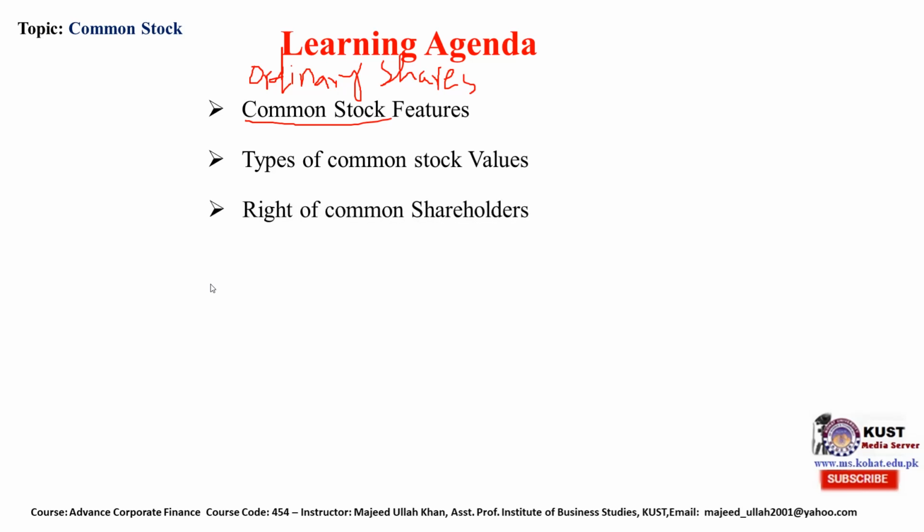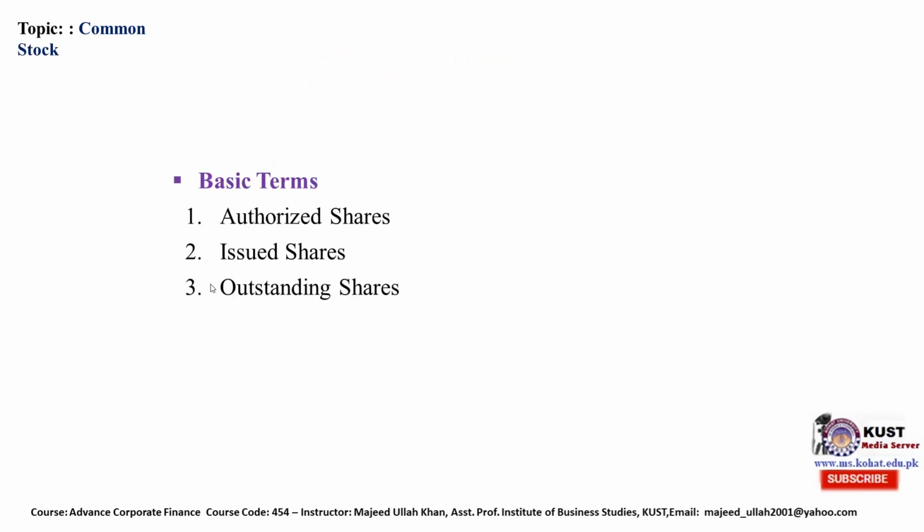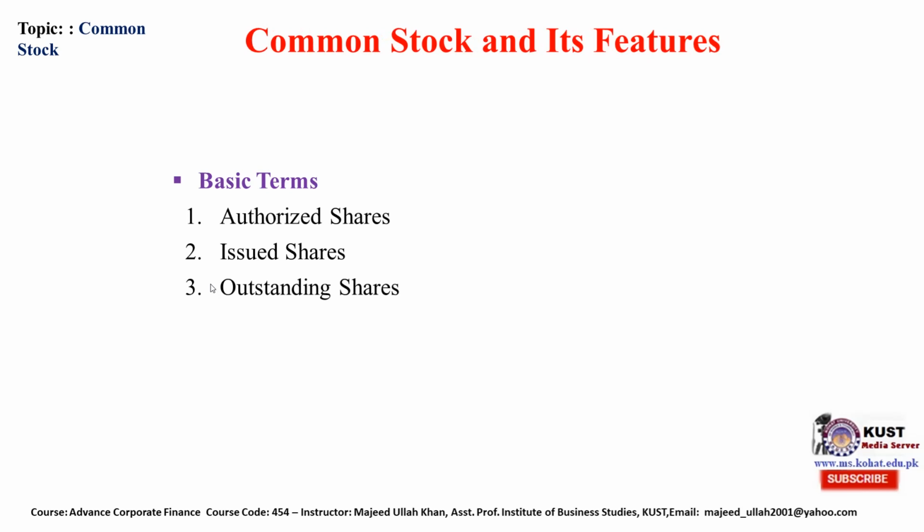So what are its features? Type of common stock or common shares or ordinary shares. Values. There are different values that we heard about these common stock. Rights of the common shareholders. Voting procedures. Moving further, we will discuss common stock and its features.